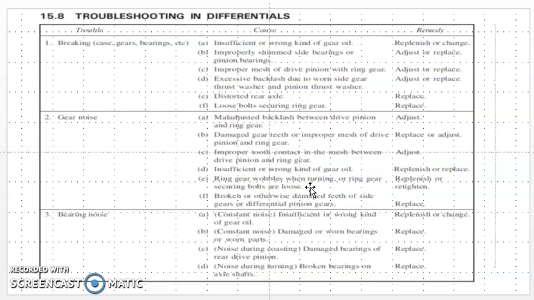This is because of insufficient gear oil or the wrong kind of gear oil, and damaged or worn bearings. Okay, at that time what you have to do is simply replace the bearing. Okay, so these are the troubleshooting steps in the differential.